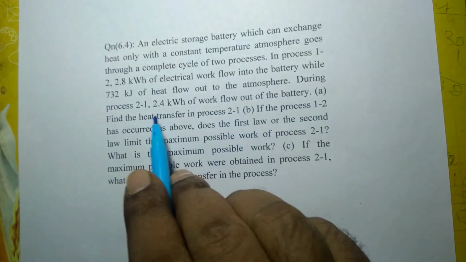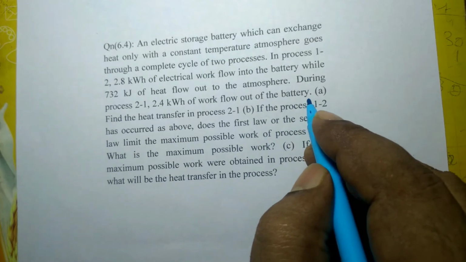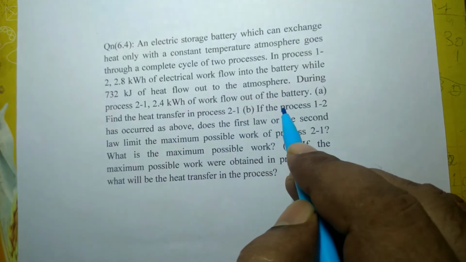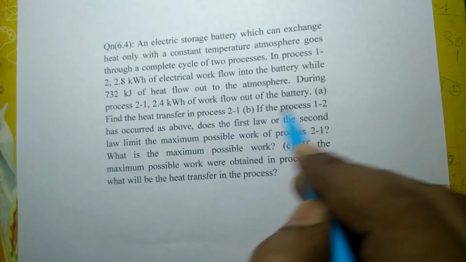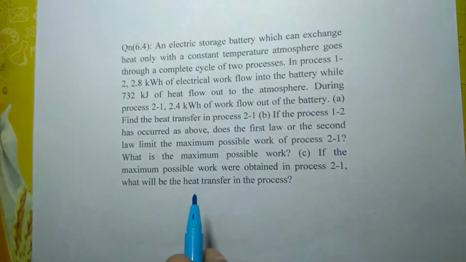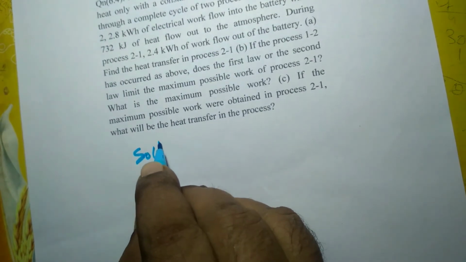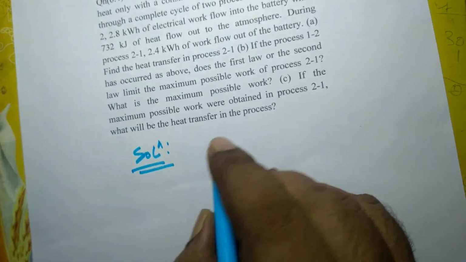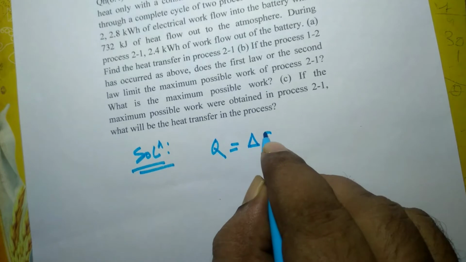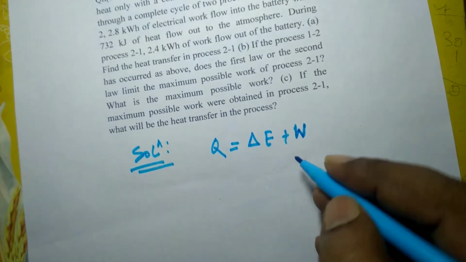During the process 2 to 1, 2.4 kilowatt hour of work flows out of the battery. लेकिन जो process 2-1 में इतना work flow out हो रहा है. So find the heat transfer in the process 2-1. So from the first law of thermodynamics, Q is equal to delta E plus W. This relation we know.